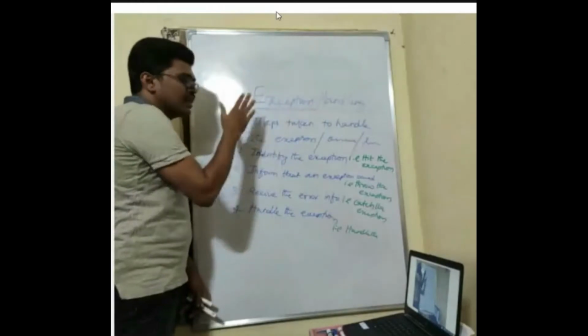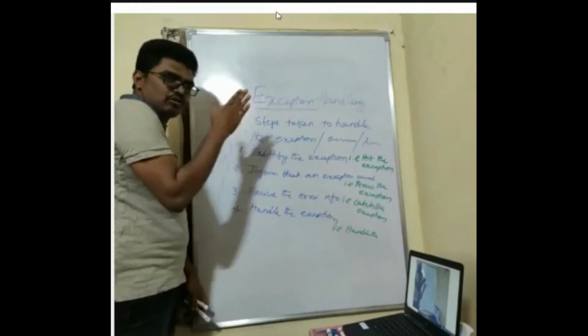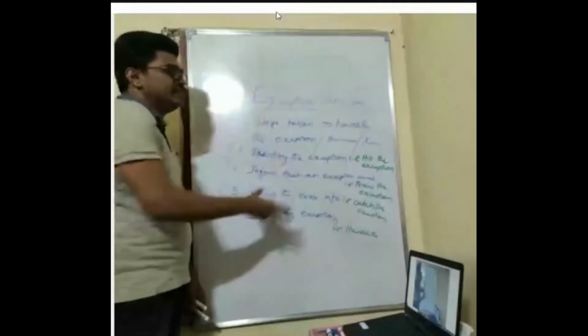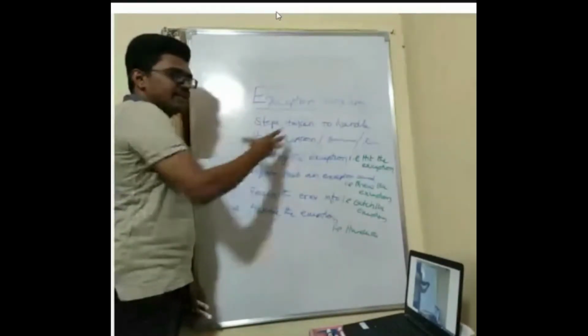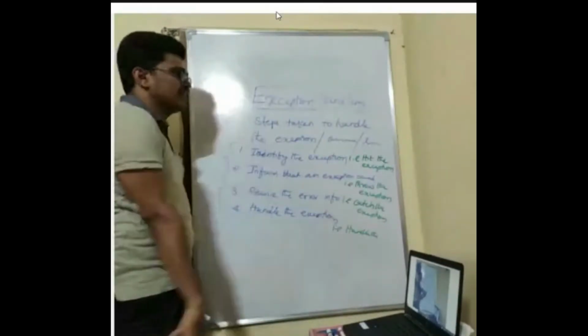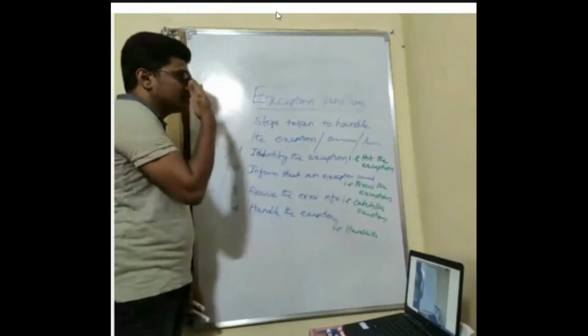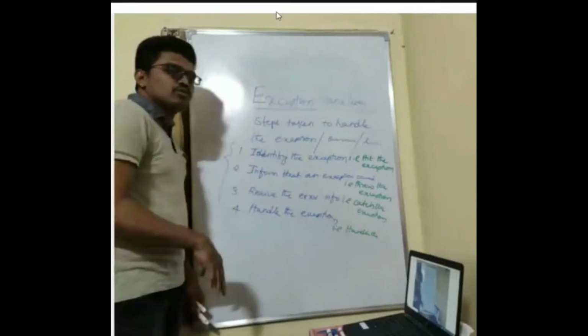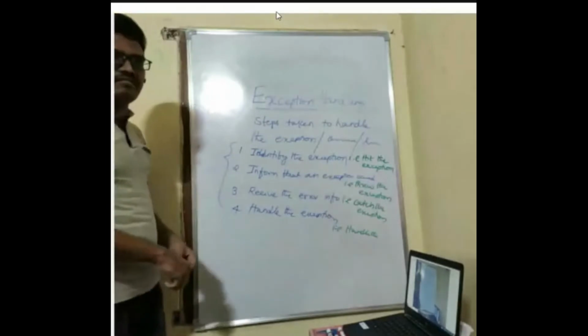So the exception handling mechanism is the steps that you are going to take to handle the abnormal condition or to handle the exception. This is about exception handling. In the next class, we'll see how to do the exception handling mechanism in Java. We'll see it with a practical example.